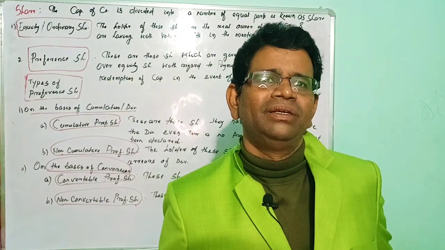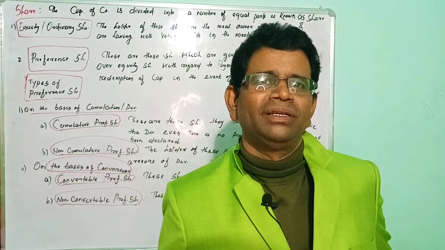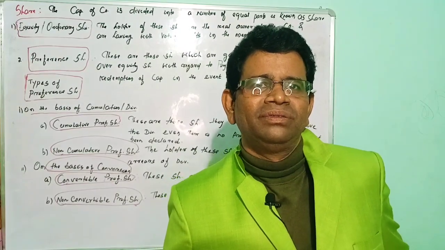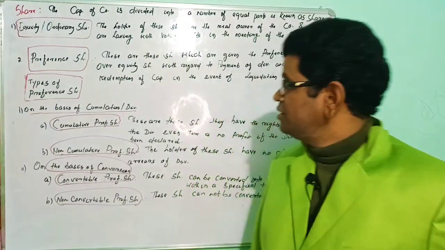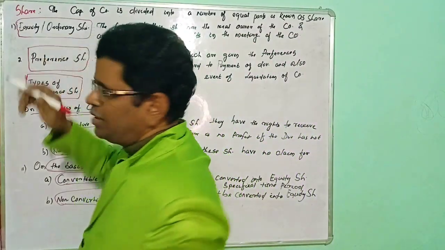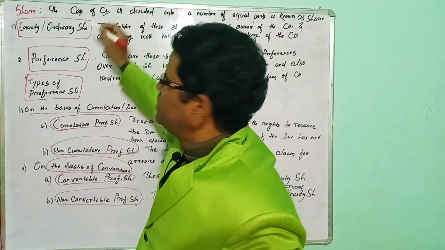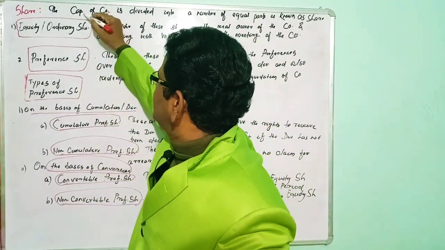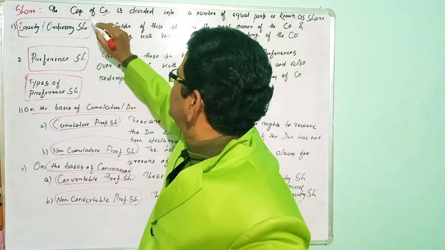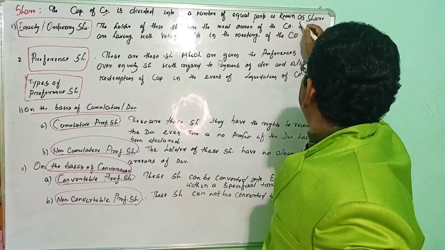So today we will discuss a very interesting topic: the share and the types of shares. Without any delay, let's discuss the share. What is the meaning of share? Share means parts. The capital of the company, in short form I have written CAP, CAP means capital, CO means company. The capital of the company is divided into a number of equal parts. It's known as a share.